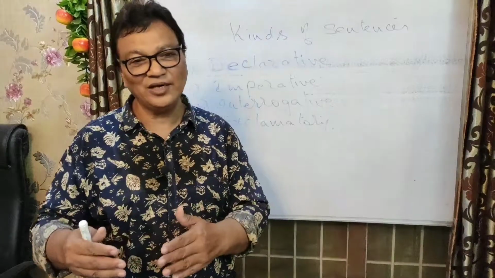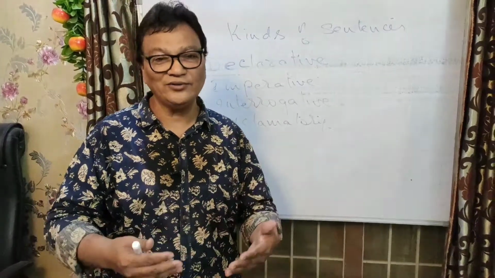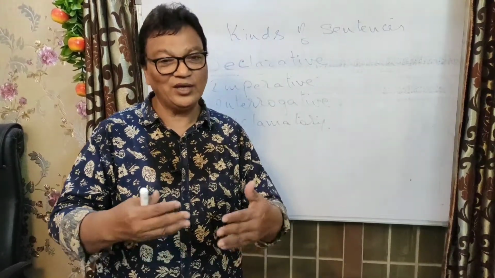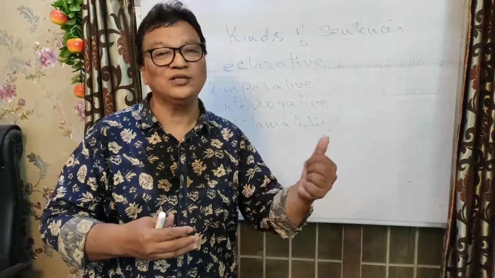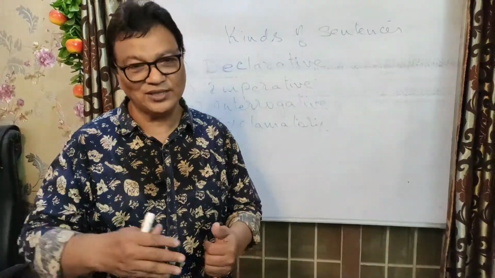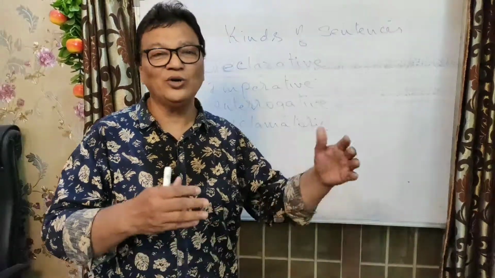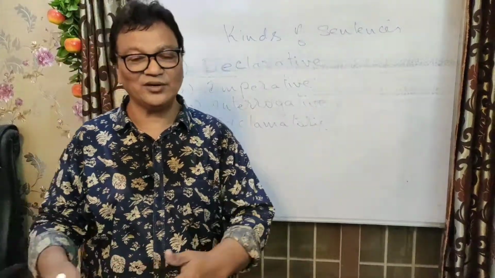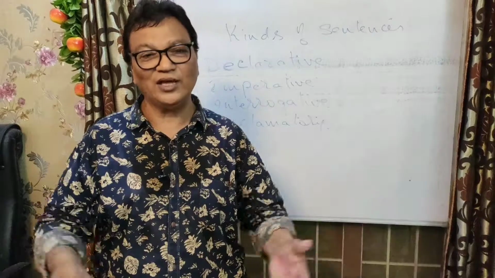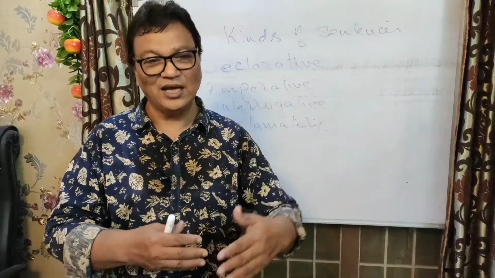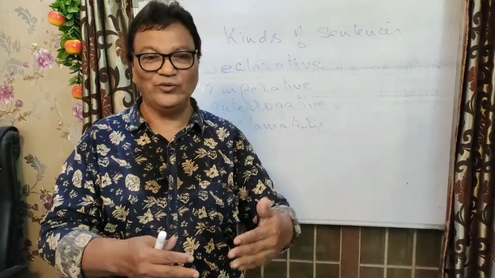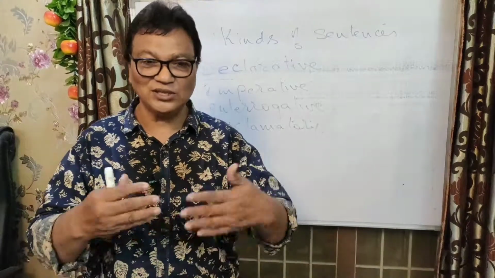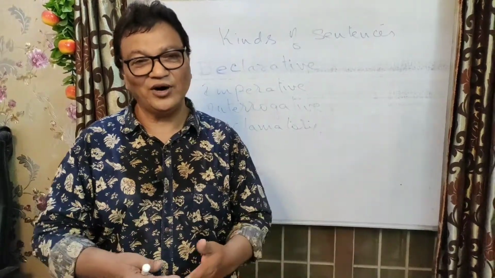Now the third one is interrogative. Interrogative in the sense interrogation. When you want to question a person, we can use WH questions like what did you do yesterday, and how did you do this work, where did you meet him, how long have you been learning English, or how long have you been living here. Like this number of ways we can use WH questions, and we can use according to the tenses. Well, we can say in the simple present or in the present continuous. According to the situation, we can use it in the form of question.